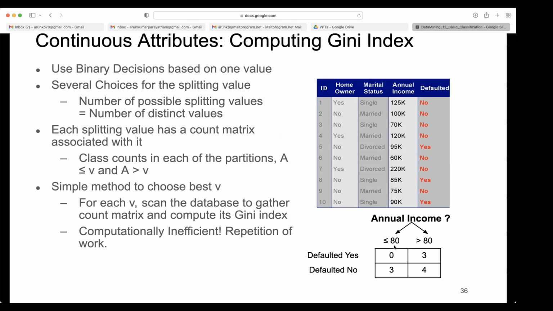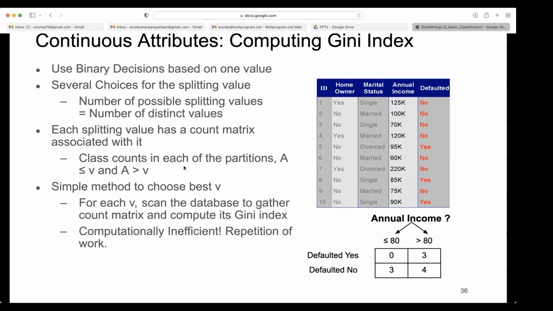Here, if you take less than or equal to 80 and greater than 80, you are getting 0 and 3 for less than or equal to 80, and 3 and 4 for greater than 80. Like that, you can also make less than or equal to 70 and greater than 70, less than or equal to 120 and greater than 120. For all those splits, you will get a table and a Gini index.